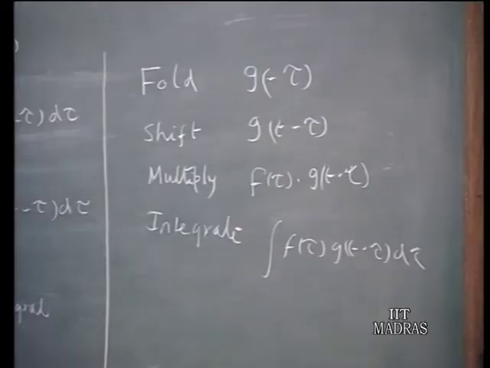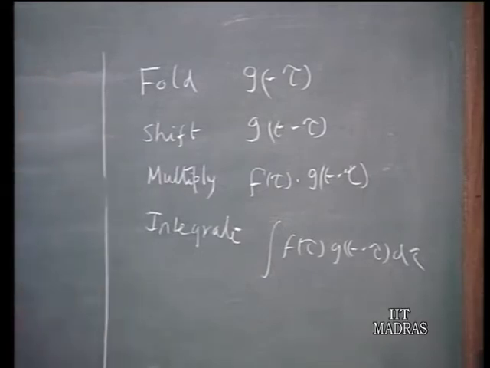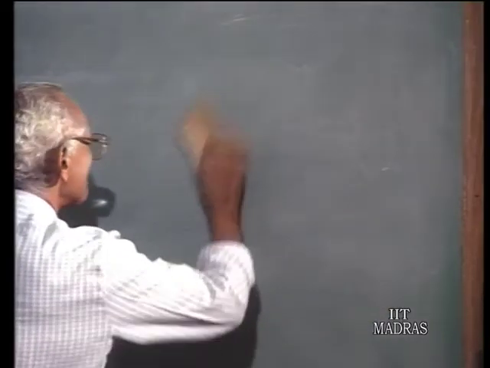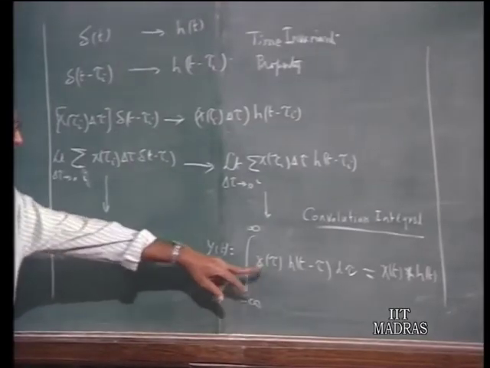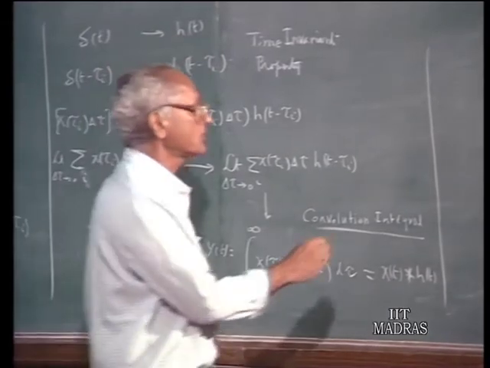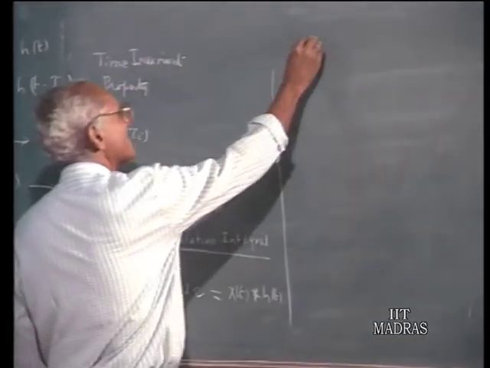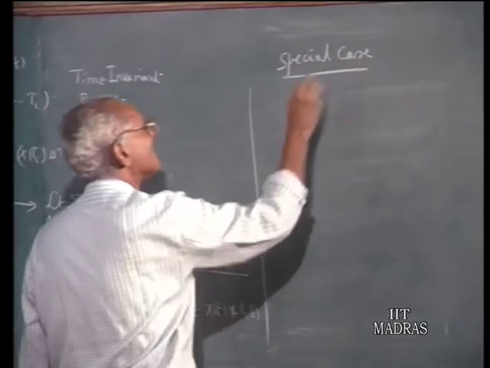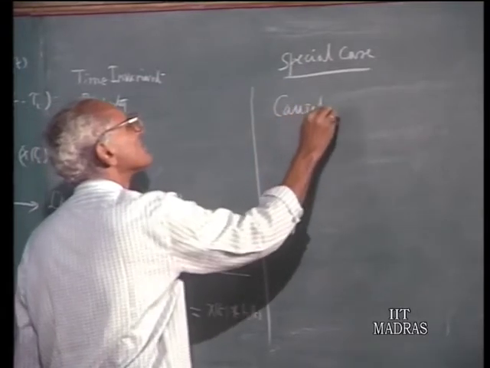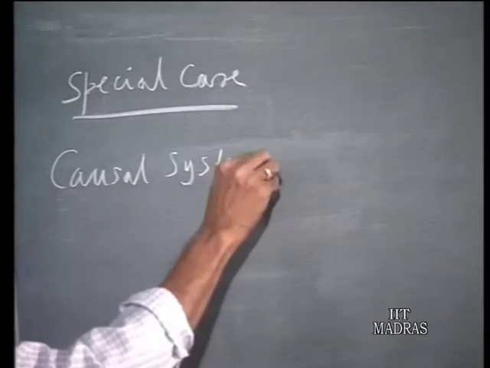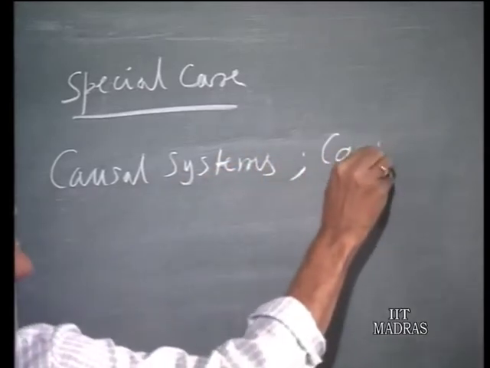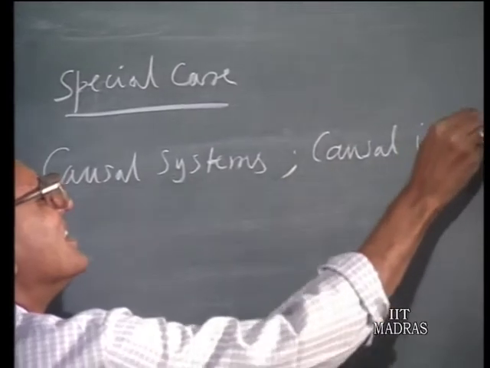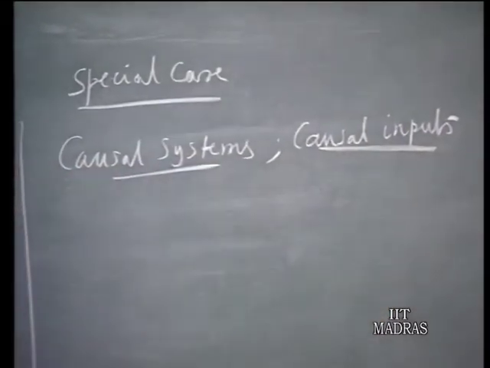Now, let us look at these limits. This is the general expression for the response y(t) for any given x(τ), any given x(t). However, when we talk about the special case of causal systems and causal signals or causal inputs, if we take that, then what are the consequences?